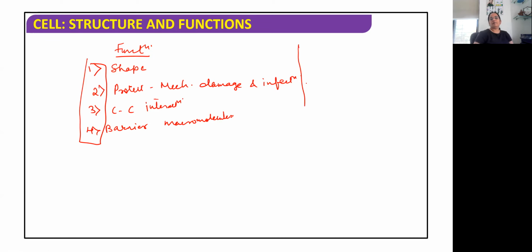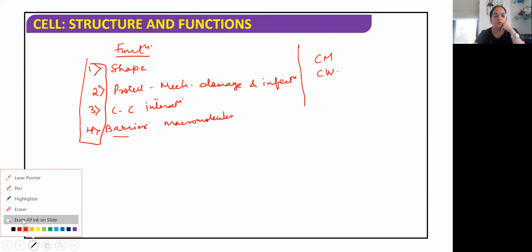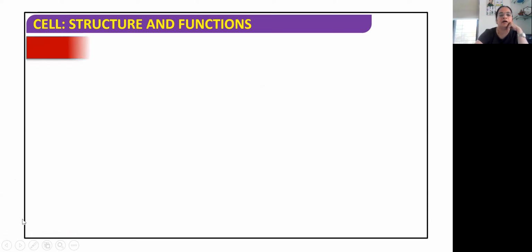Clear? So we have completed the cell membrane, we have completed the cell wall. These two points we have covered. Right? Any doubt with these two points? No, ma'am. Okay. Clear? Yes, ma'am. All right. Now we'll start with the next point, the endomembrane system.